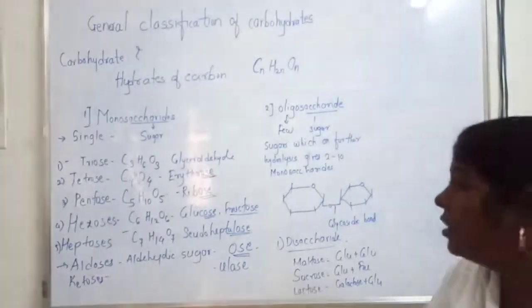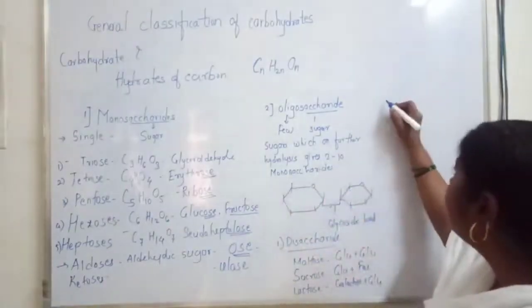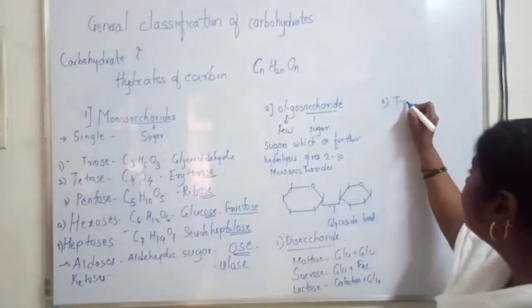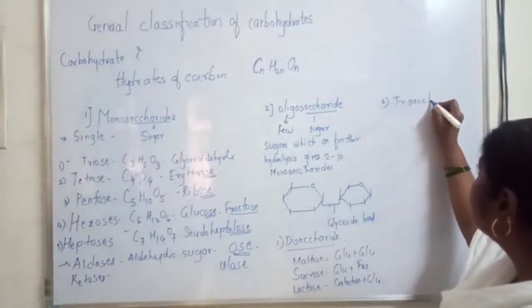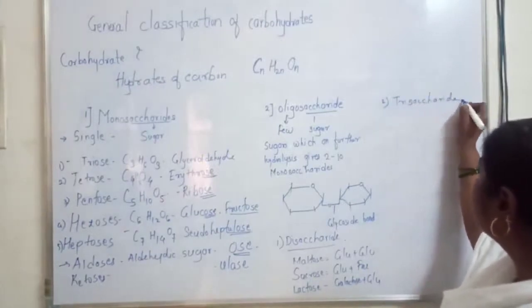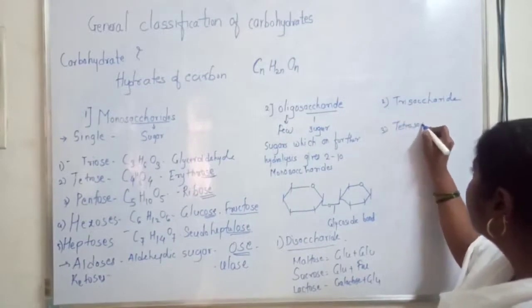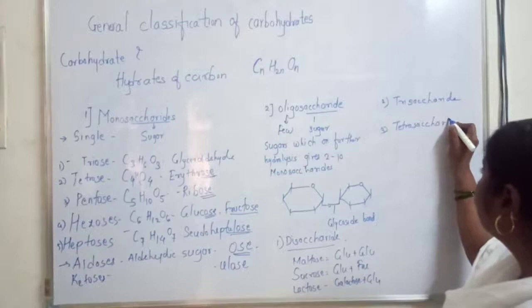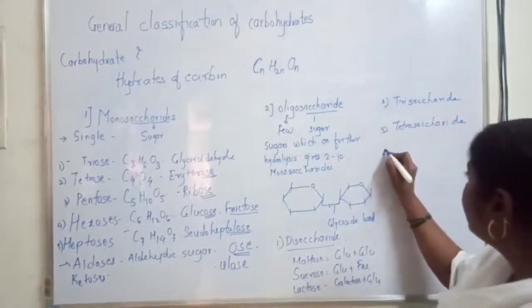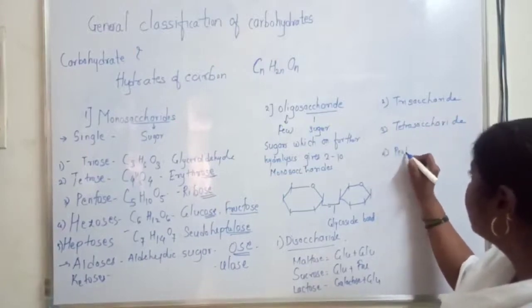The next class of oligosaccharides is trisaccharide, the third one is tetrasaccharide, and the fourth class is pentasaccharide.